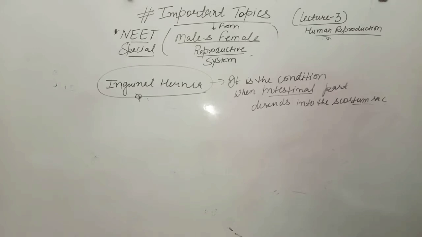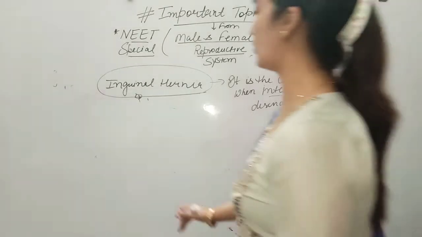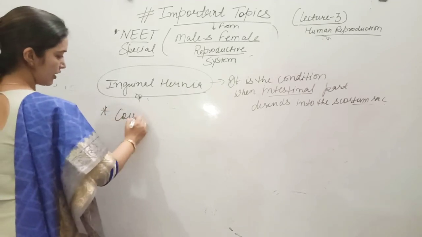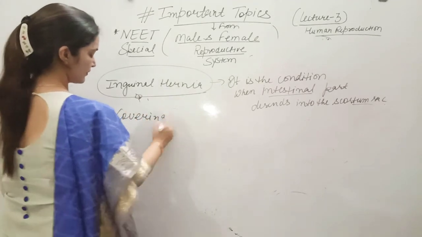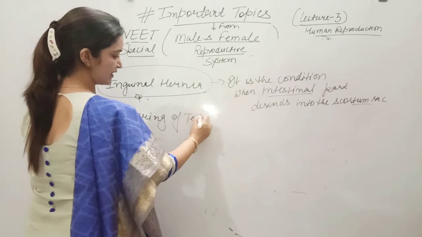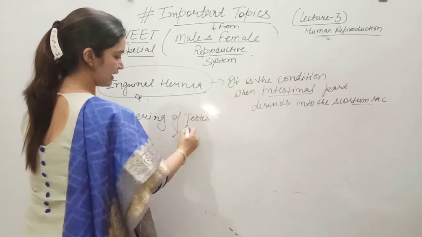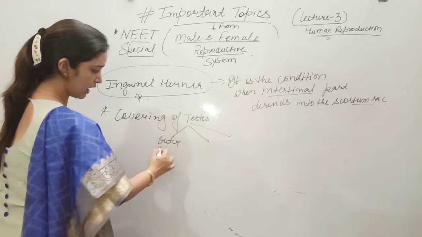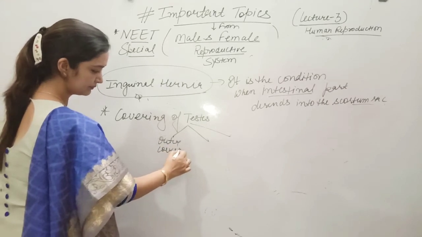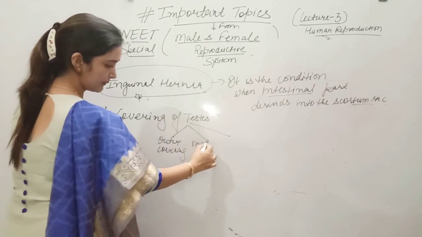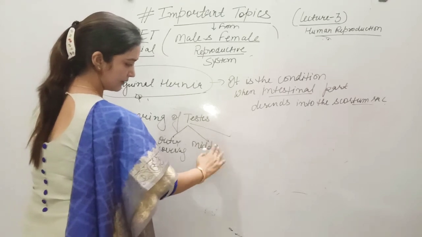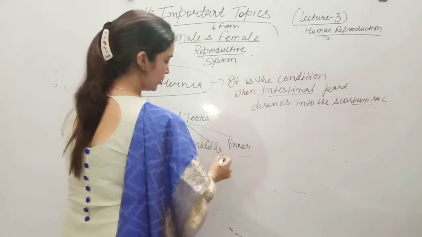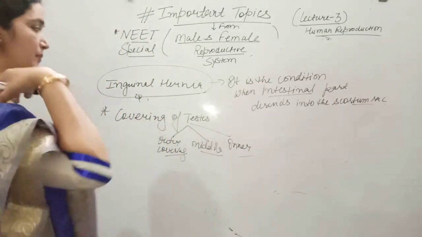So now we are coming to what are the special coverings of the testis. टेस्टिस की कवरिंग की बात करेंगे. Coverings of testis. टेस्टिस किन कवरिंग से कवर होता है? So generally 3 coverings are there: this is the outer covering, the middle covering, and the inner one. Alright students, so 3 types of covering may be present on the testis.